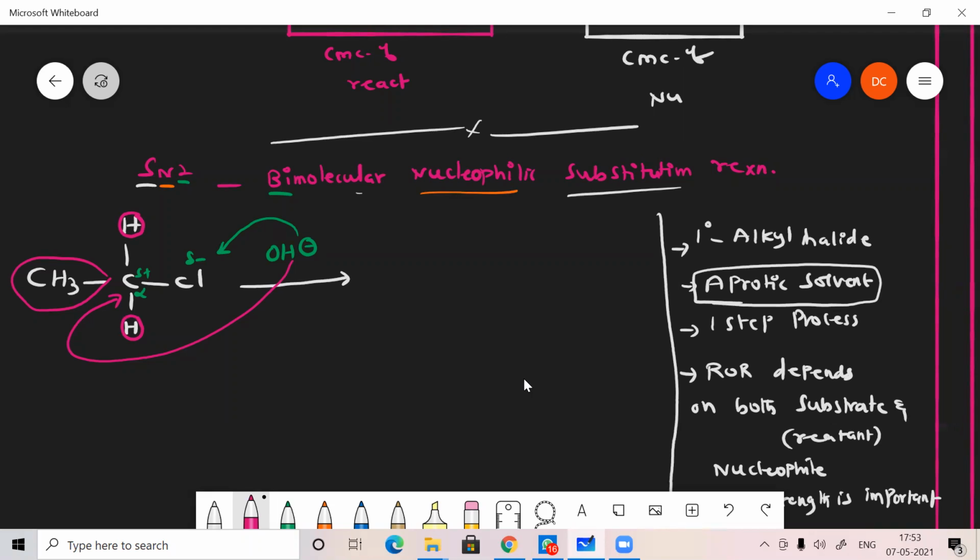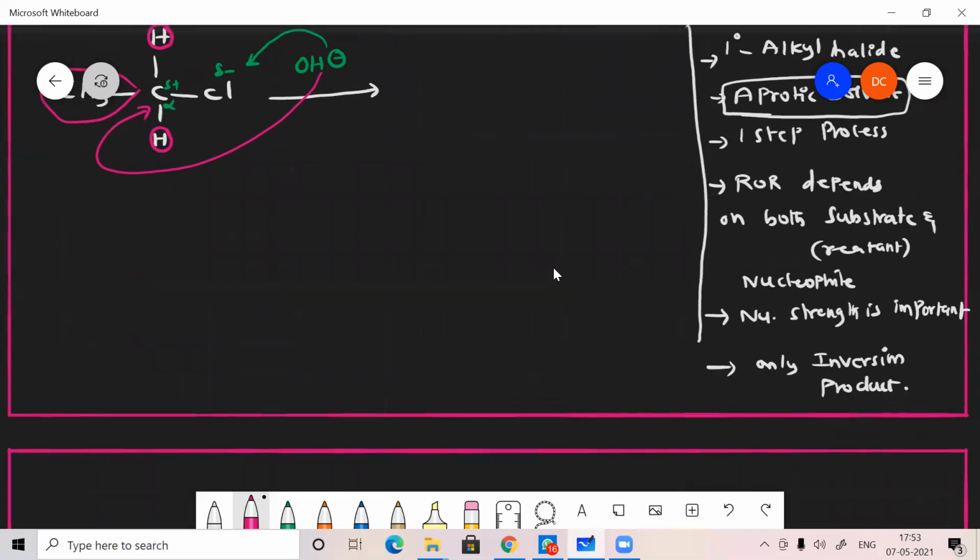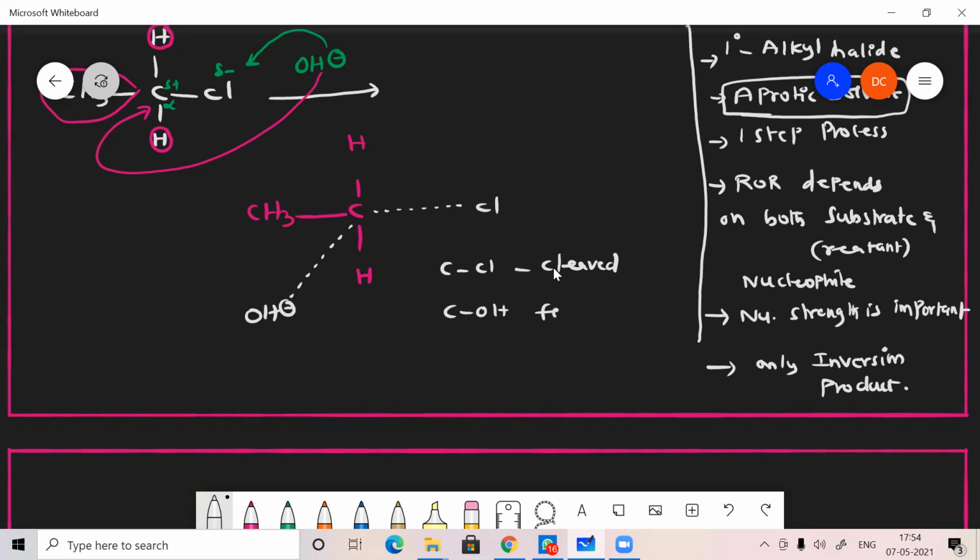Then my product will be formed. I can write the reactant one more time because the reaction will happen in a single step. CH3, C, H, here also one H. Suppose I am taking a nucleophile here, the nucleophile will come and attack from the back side. At the same time, the nucleophile will cleave the C-Cl bond. So the C-Cl bond is getting cleaved and the C-OH bond is getting formed, and it always forms on the back side.